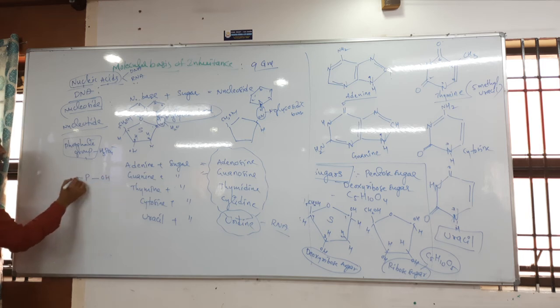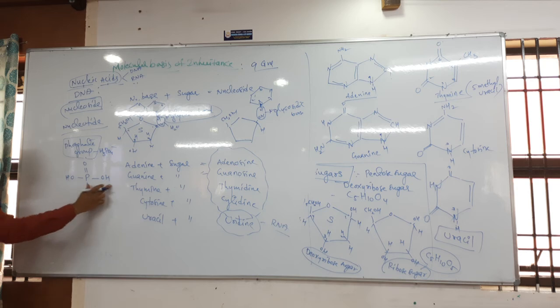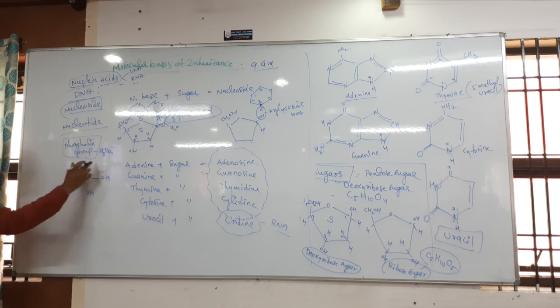How many hydroxyl groups are there? 3 hydroxyl groups are there, students. This is the atomic structure of H3PO4 minus. Look, 3 hydrogens are there, 4 oxygens are there.